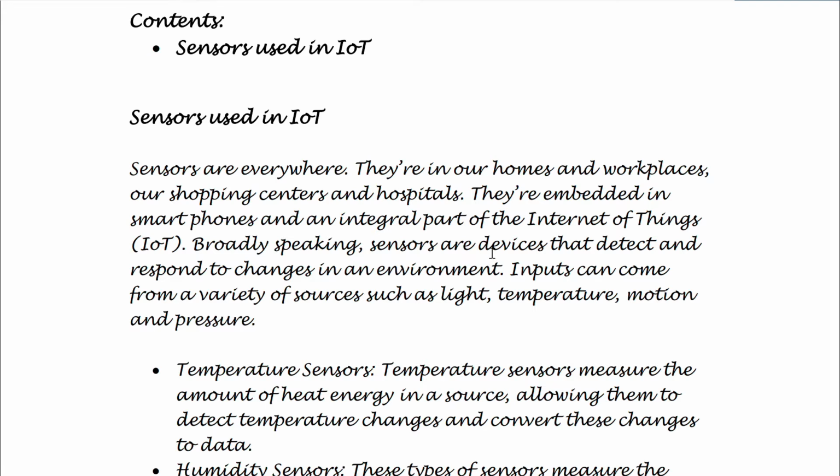So basically, what are sensors? Sensors are devices that detect and respond to changes, some physical changes in the environment. They detect some physical parameters, like light, temperature, pressure, humidity, and then they convert it into an electrical voltage signal so that electrical or electronic systems can process on that.